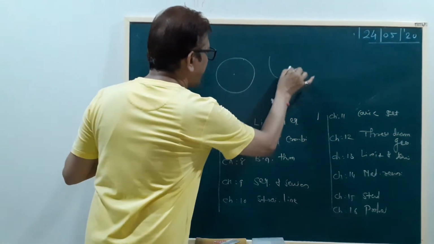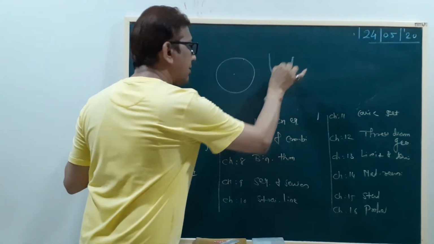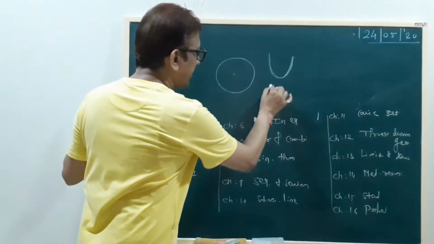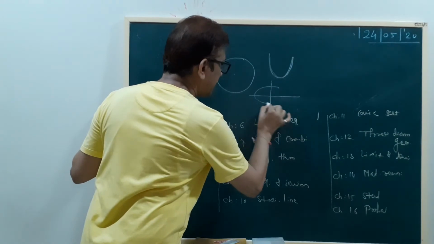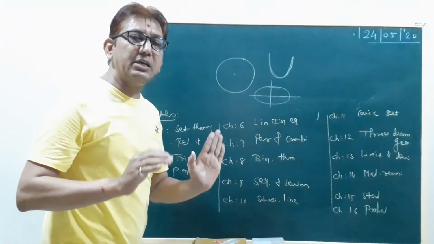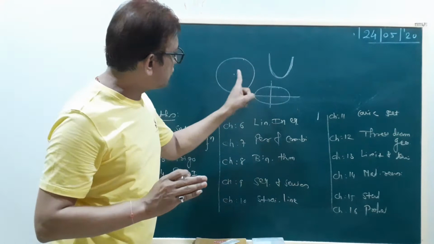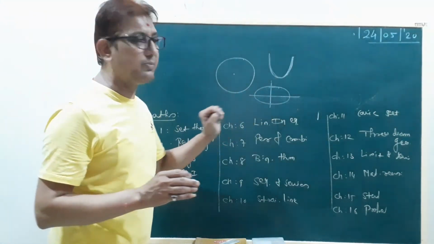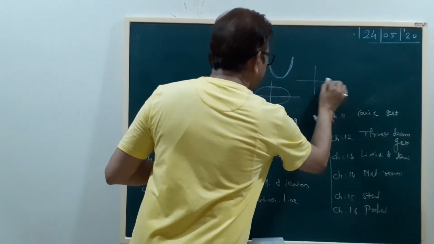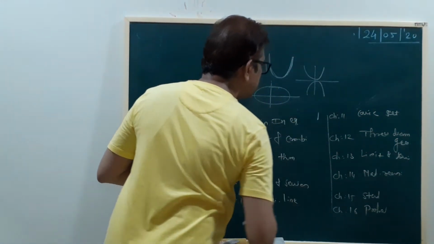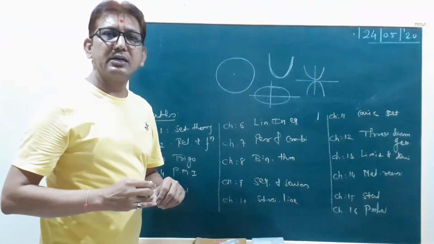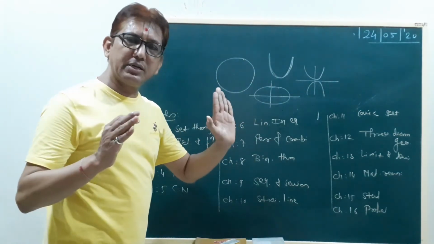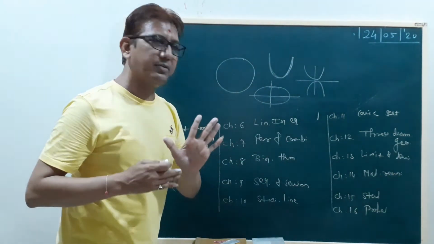Another one is the parabola. Then this figure is an ellipse. This is your circle, and this is not an exact circle, it is called an ellipse. And this one is the hyperbola. In total, there are four different types of curves in conic section.